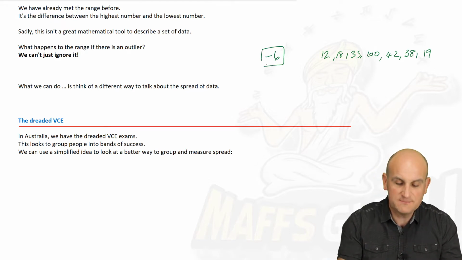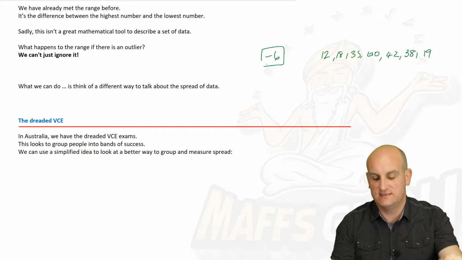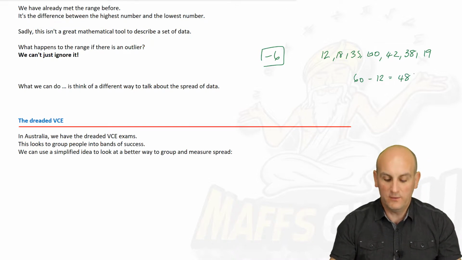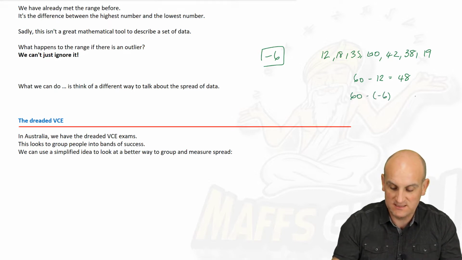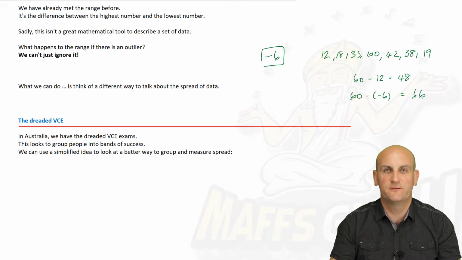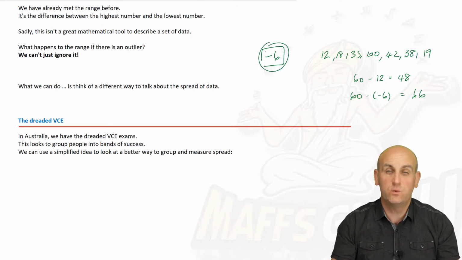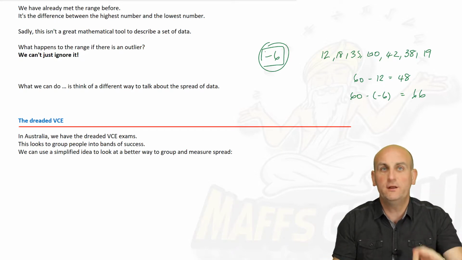And now, that is most definitely an outlier. But look what it does to my range. If I didn't have the number -6, then my range would go from my highest value to my lowest value. So my range would be, what would that be? 48. But with -6 in it, my range actually goes 60 minus -6, which gives me 66. So that one number there has completely thrown my range, which is why using range, with outliers, is not great.